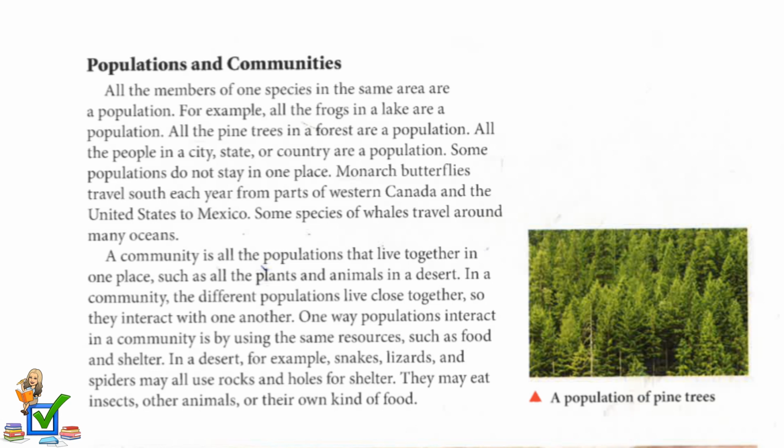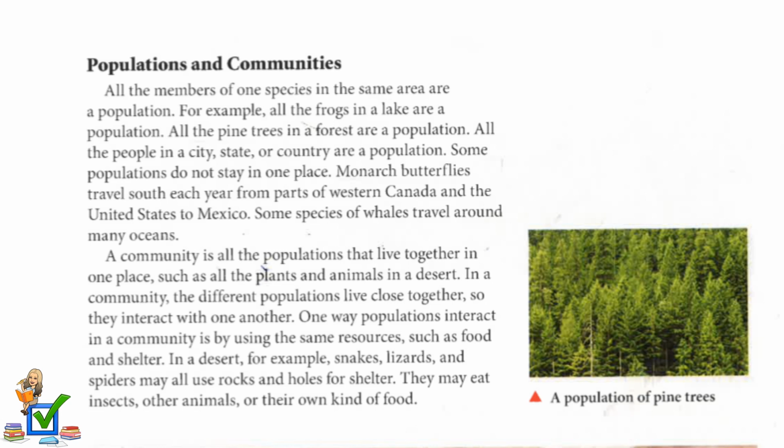Populations and communities. All the members of one species in the same area are a population. For example, all the frogs in a lake are a population. All the pine trees in a forest are a population. All the people in a city, state, or country are a population. Some populations do not stay in one place. Monarch butterflies travel south each year from parts of western Canada and the United States to Mexico. Some species of whales travel around many oceans.